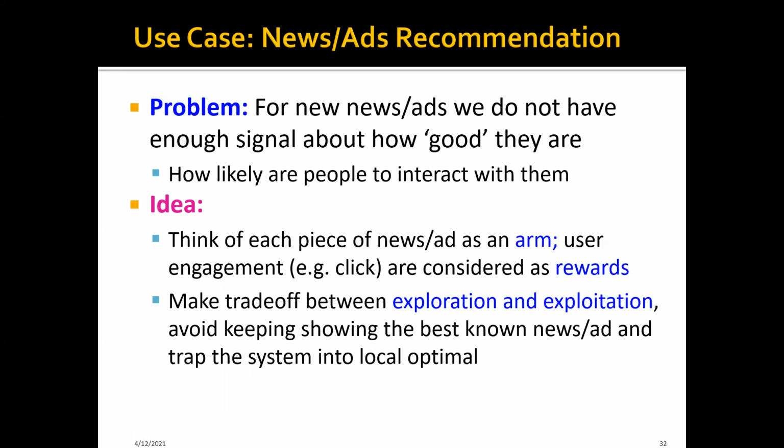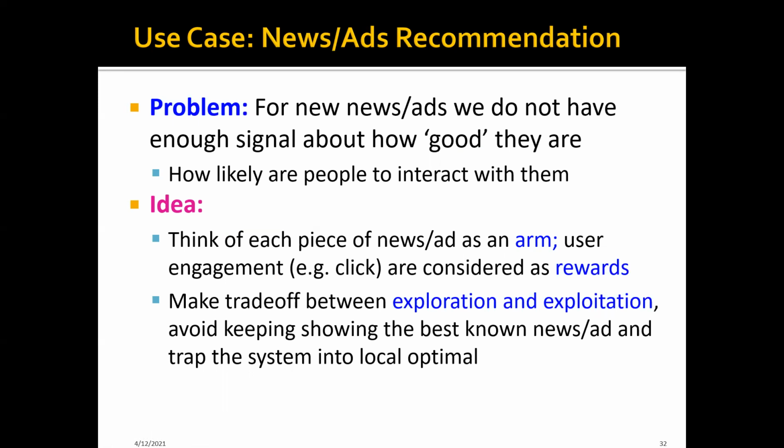And the idea is that we can actually think of each piece of news or ads as an arm. And in this case, the user engagement, for example, a click, can be considered as reward, right? And then in this case, we'll need to make the trade-off between exploration and exploitation.